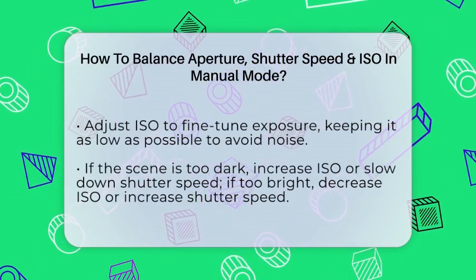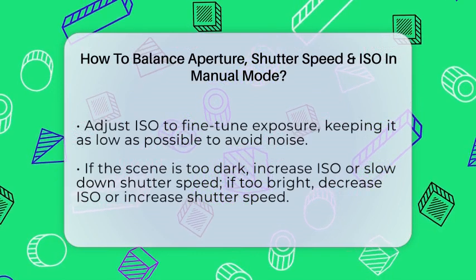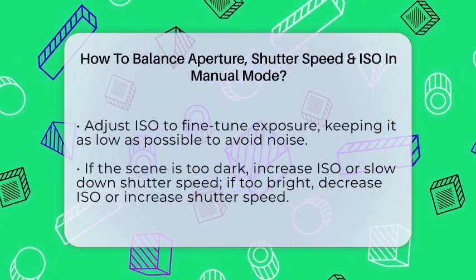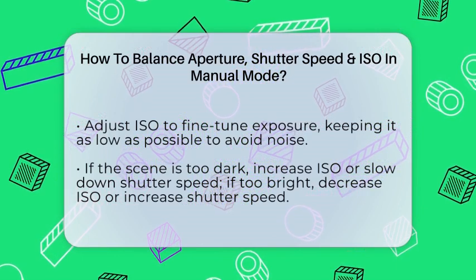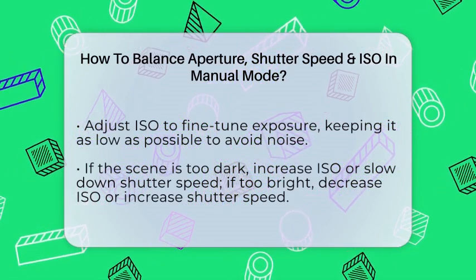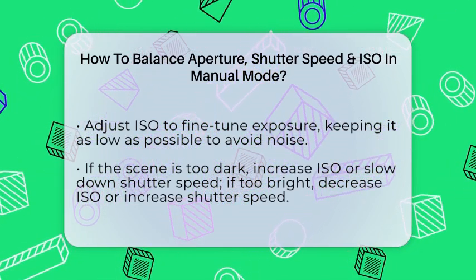Once those are set, adjust ISO to get the right exposure. Keep ISO as low as possible to avoid noise. If your scene is too dark, raise ISO. If it's too bright, lower ISO or increase shutter speed.